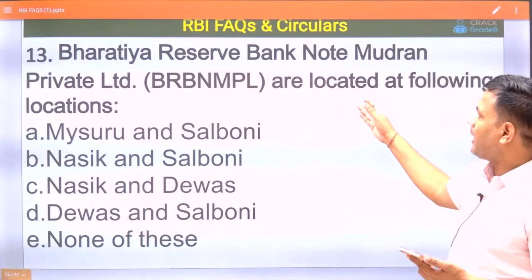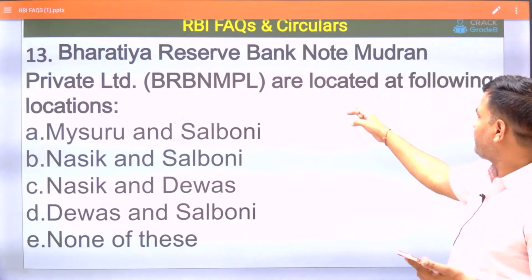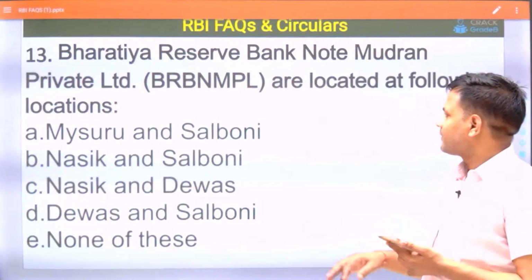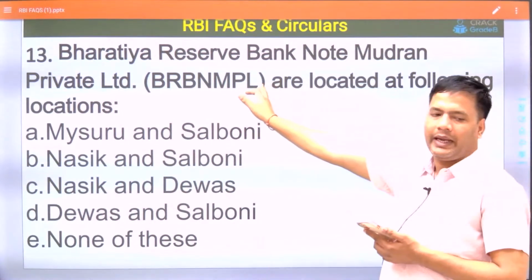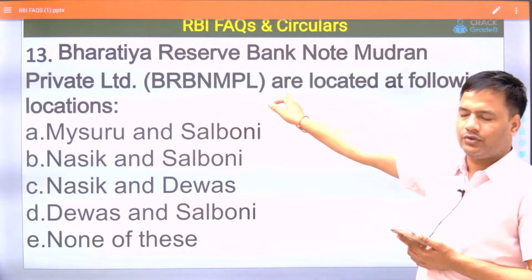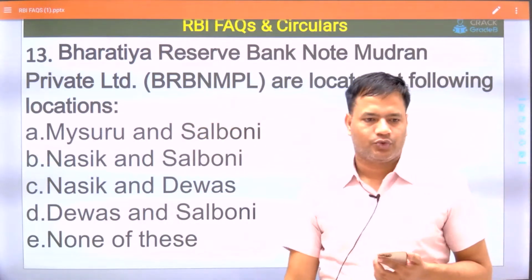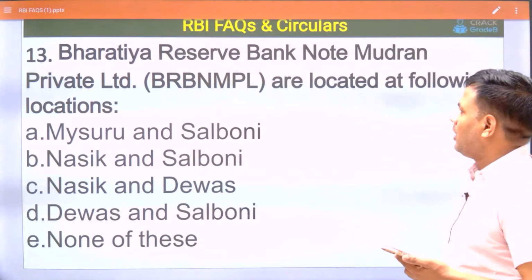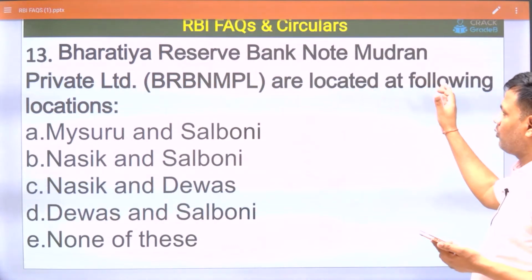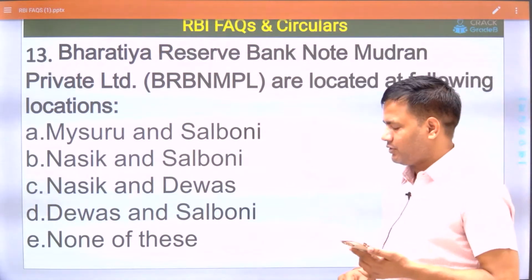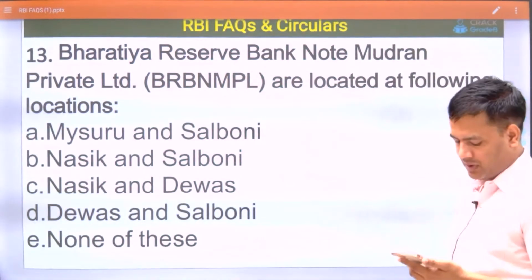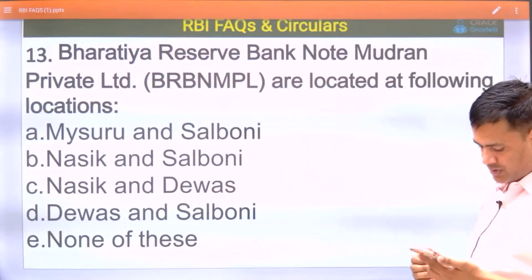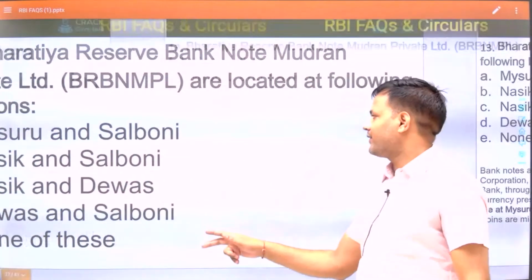Next question. Bharatiya Reserve Bank Note Mudran Private Limited is located at two locations. Choose the correct option: where is it located? Mysuru, Salboni. Yes, A is the right answer.